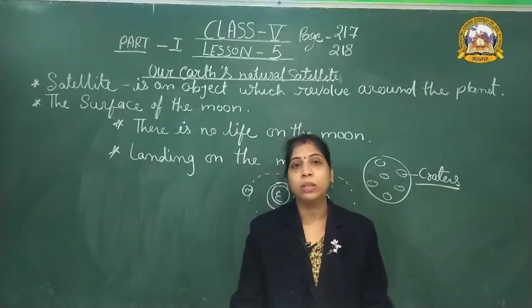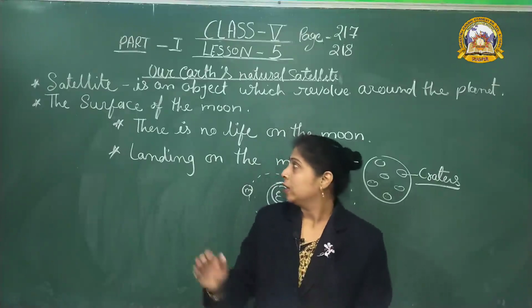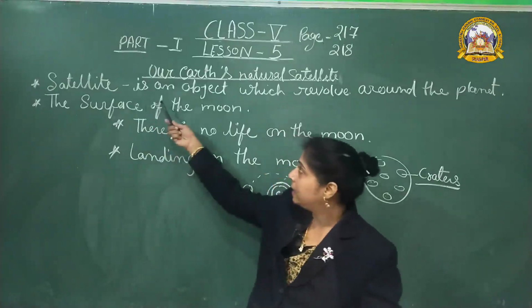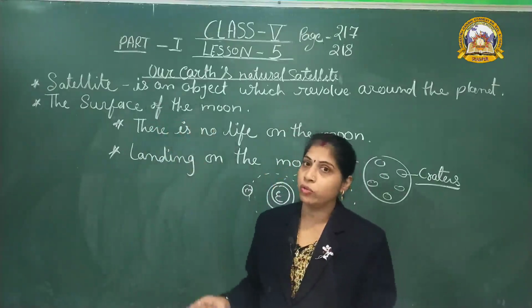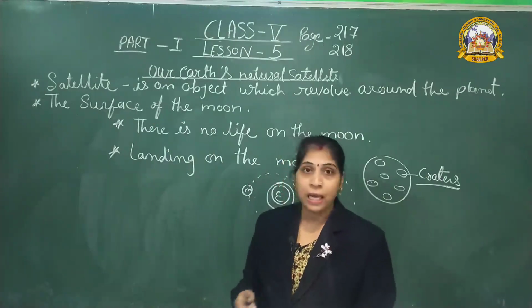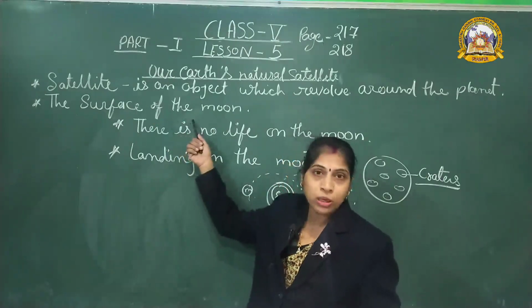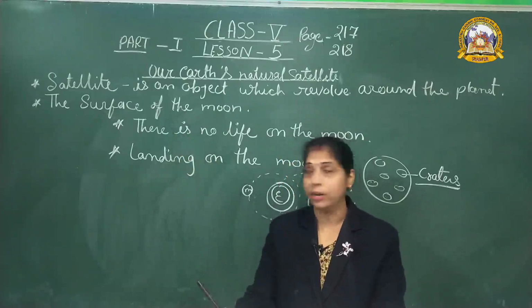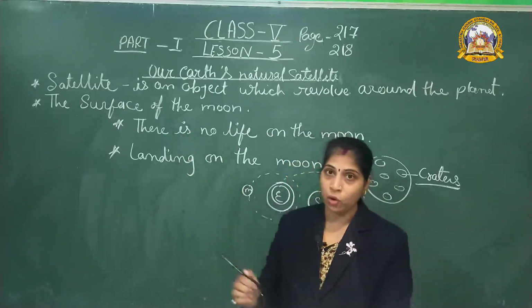This is all about the moon. What is a satellite? A satellite is an object which revolves around a planet, and the surface of the moon is uneven and rough. There is no life on the moon.